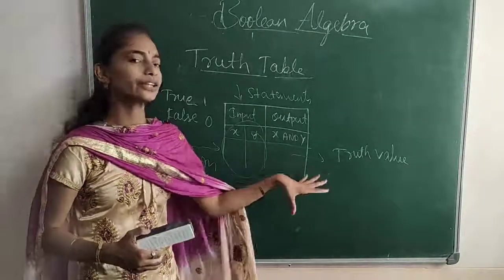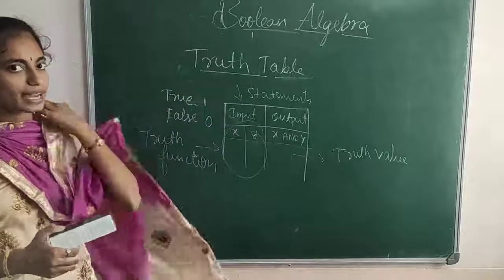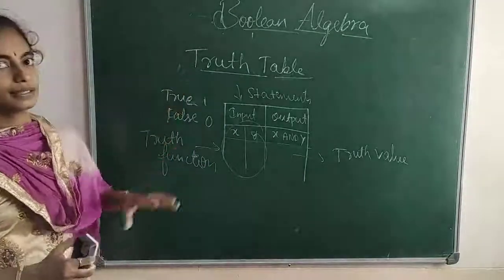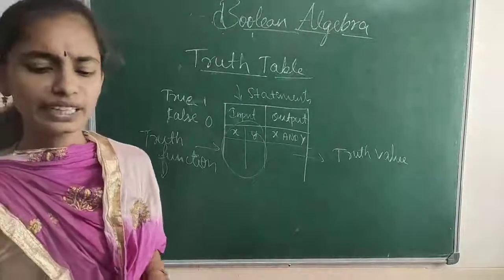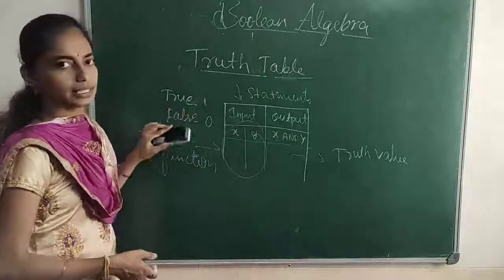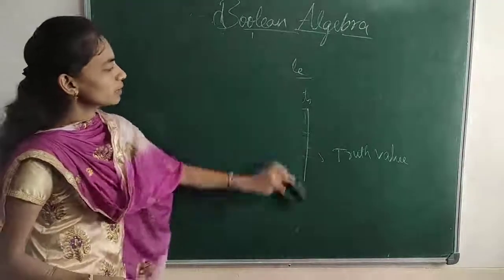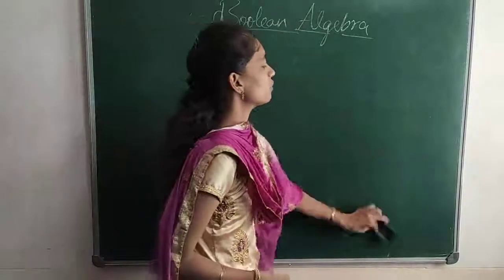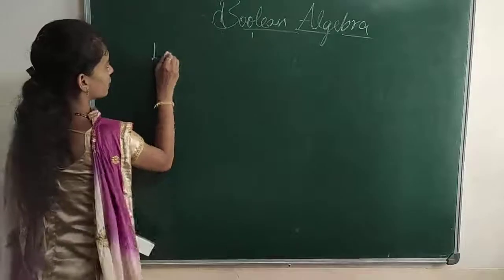The resultant true or false we call a truth value. So in this we can evaluate different expressions with the help of this table. Before going to how to evaluate, first we have to know which are the logical operators.